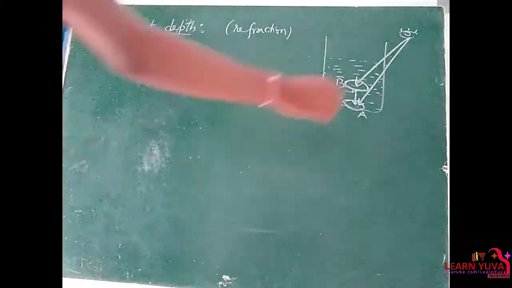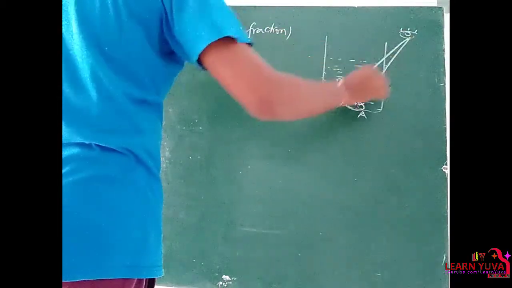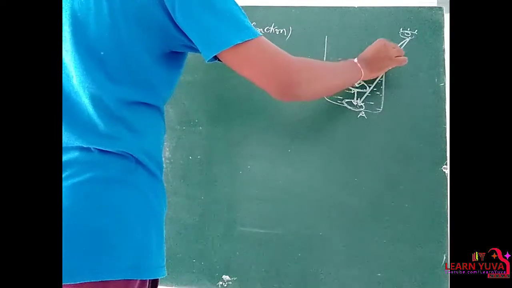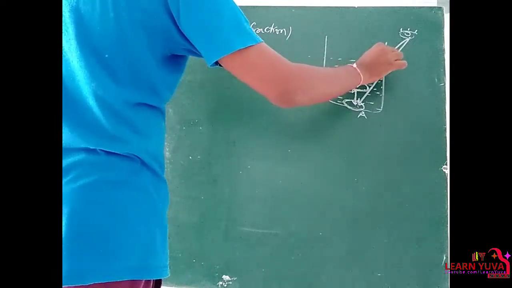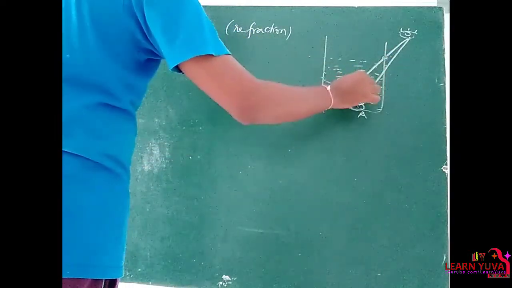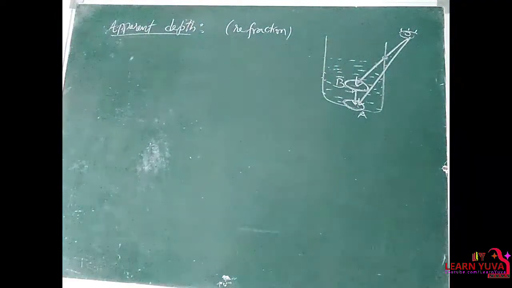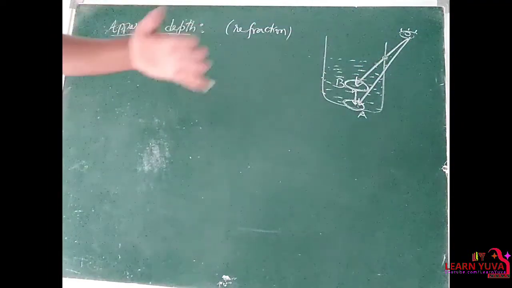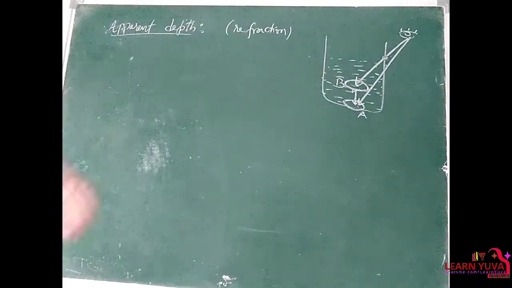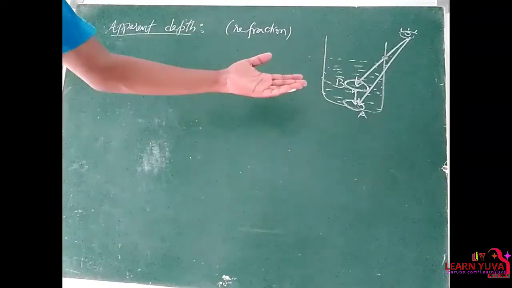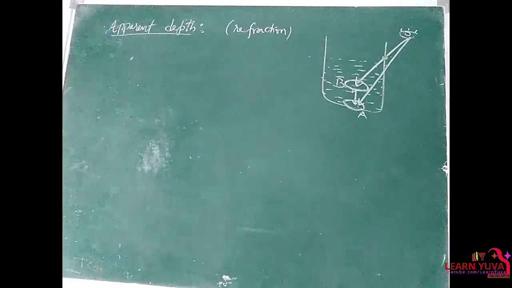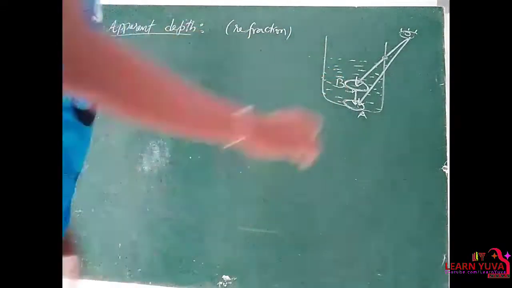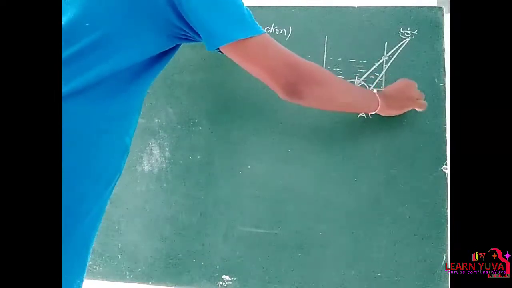From here to here, the medium changes. At this position, the medium is glass, and at this position, the medium is water. Since the density of the medium increases, the light bends. Clear? So we can see that the object is raised to some height, and this height is nothing but apparent depth.